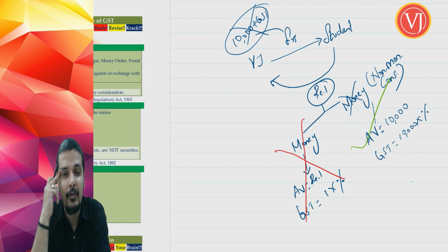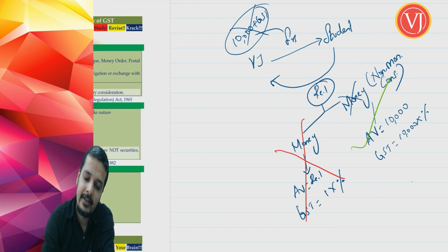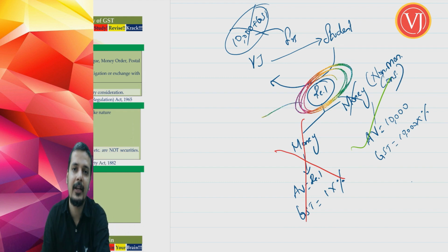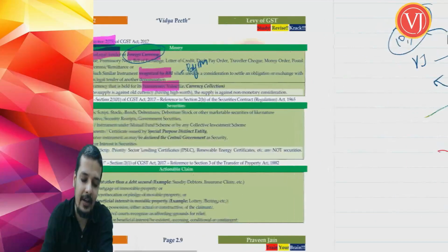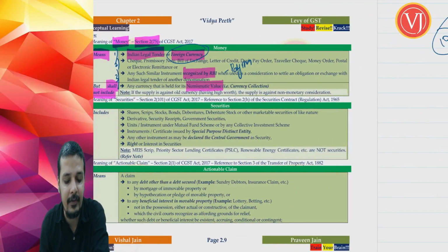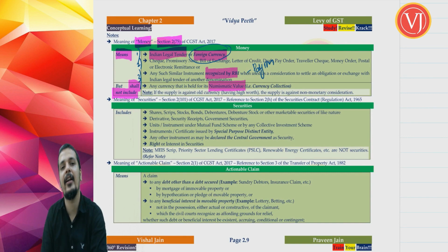Got that? So why do they exclude something from money? They are trying to tell us that this particular 1 rupee that is received cannot actually be called money. Though in terms of measuring it, you can always say that this 1 rupee is nothing but money, technically they tell us that if you have currency that is held for the purpose of its numismatic value, that is currency collection, then it cannot be called money.